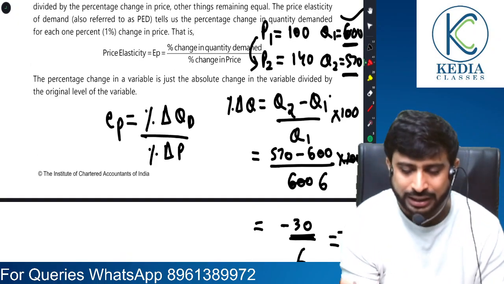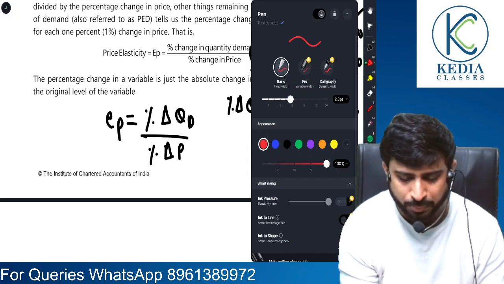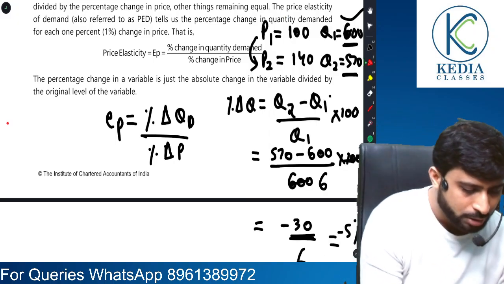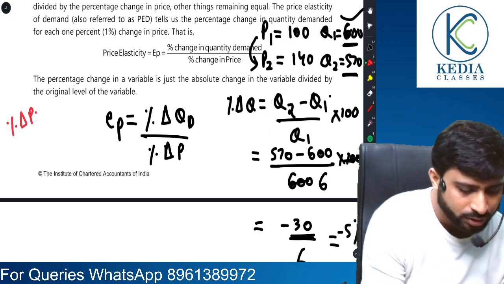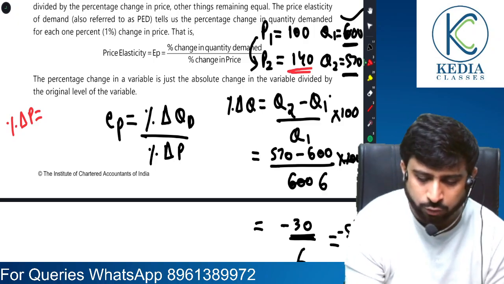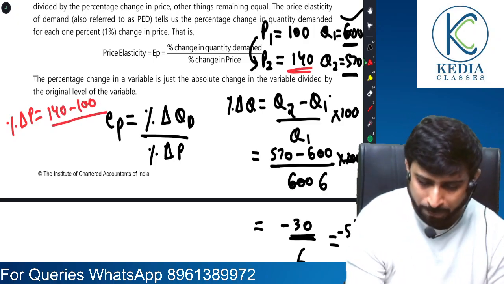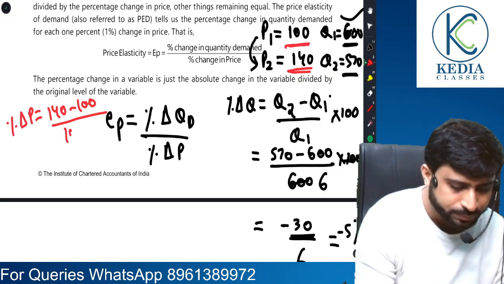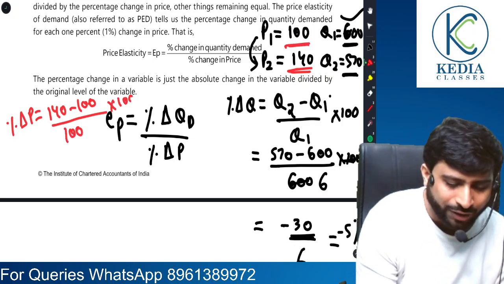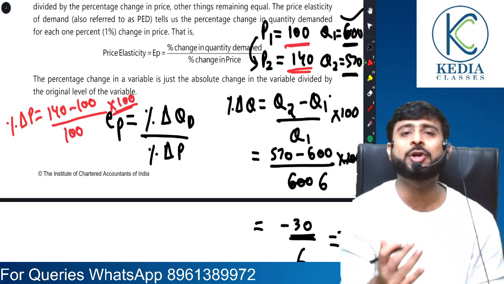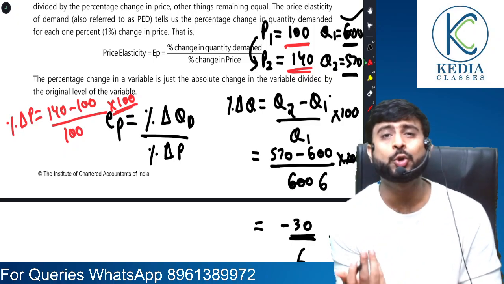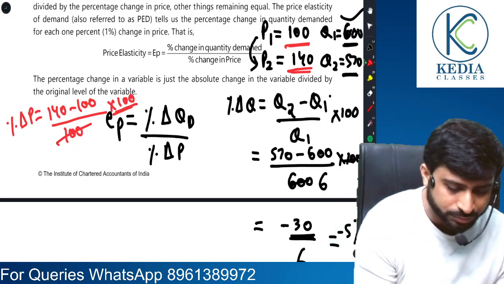Similarly, we compute percentage change in price. Let me write it for you. Percentage change in price: new price P2 is 140 minus old price 100, by old price, that is 100, into 100. Sir, why do we multiply into 100? To represent it in percentage terms, right? So here it is 40%.